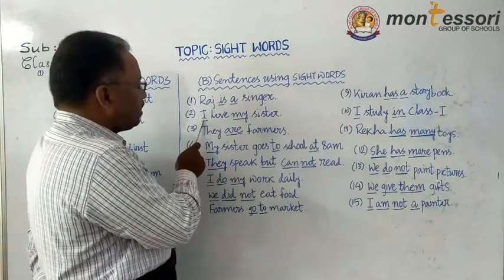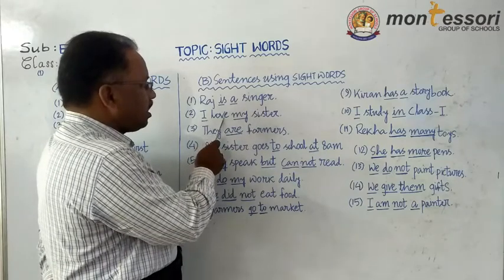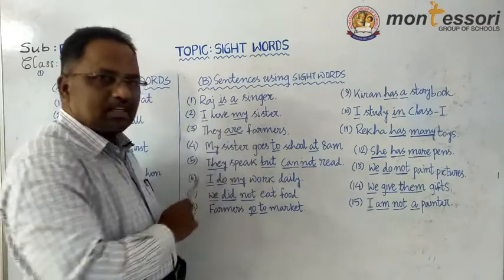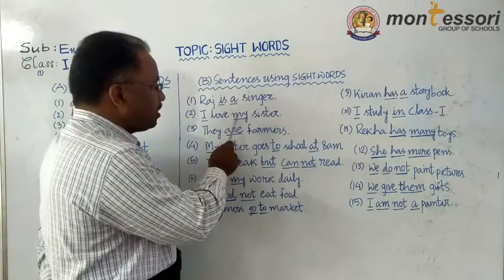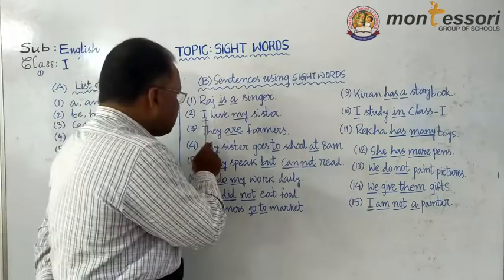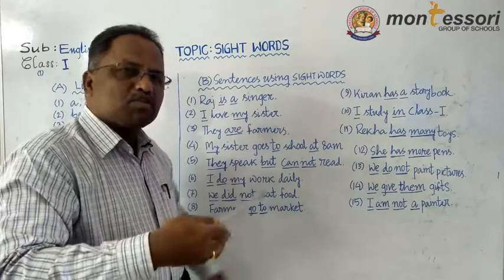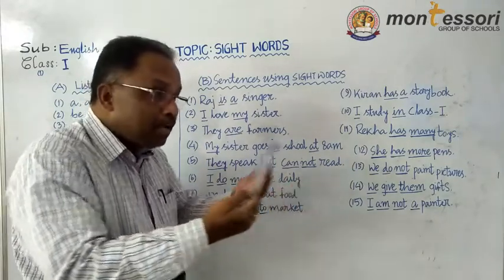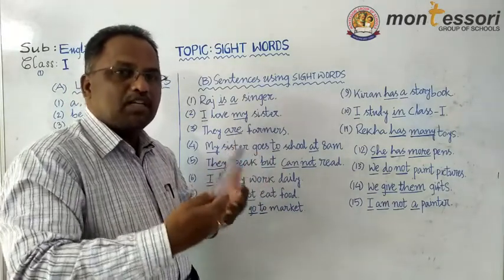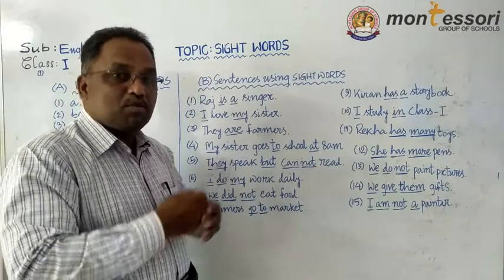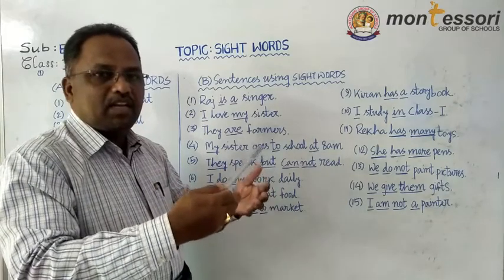Next you see, I love my sister. Here in this sentence, I underlined, my is underlined. I and my also we use many times. Most of the times these words appear to us. Most of the times we find or we see them in English.